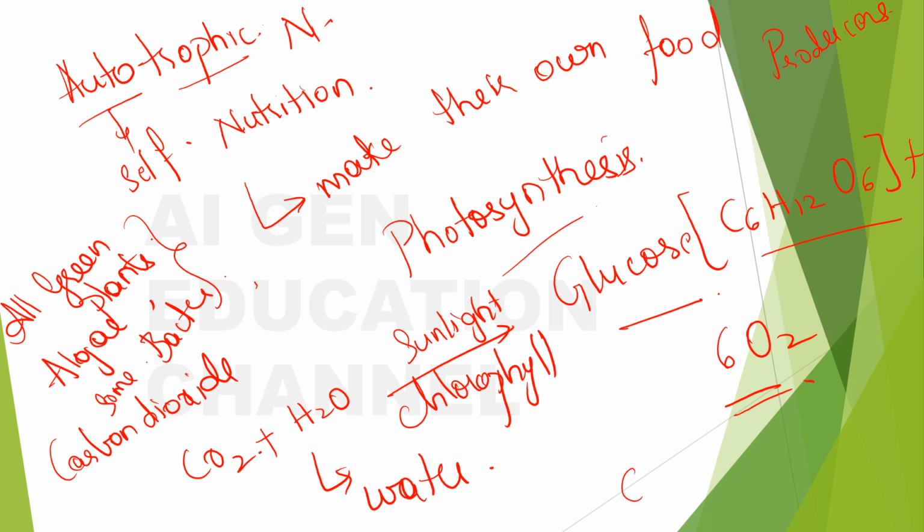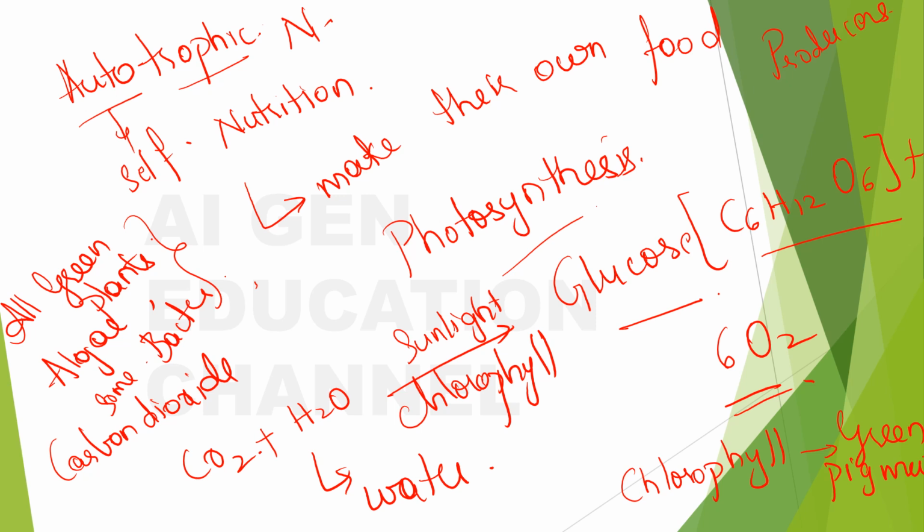So chlorophyll is the green pigment, and it is present in chloroplasts. So what are chloroplasts? They are the special organelles of the plants, and they will be only in the green plants. You can find chloroplasts in green plants, and in them you can find a special green pigment called chlorophyll. So what is the function of chlorophyll?